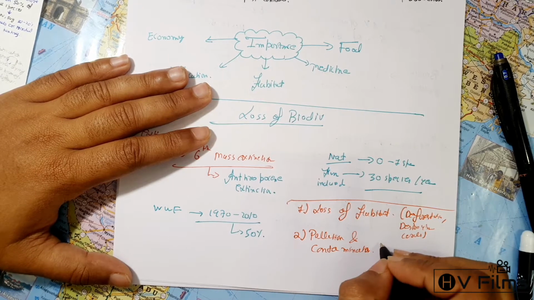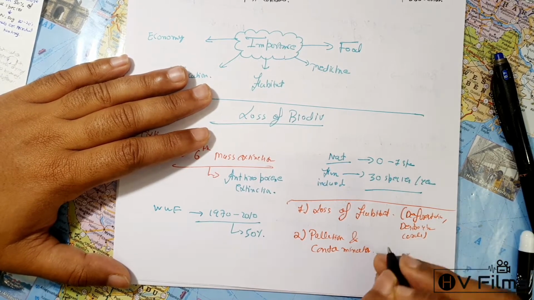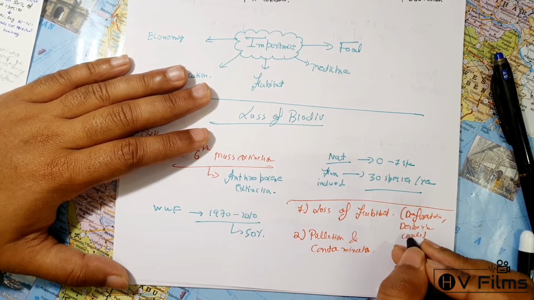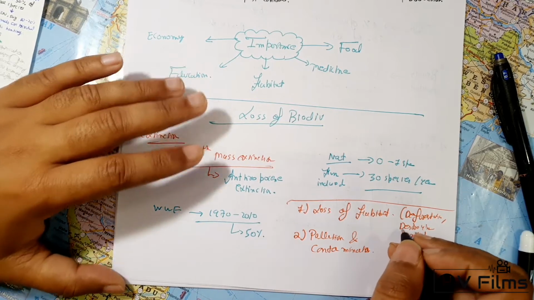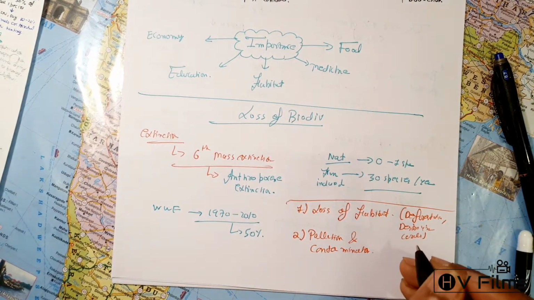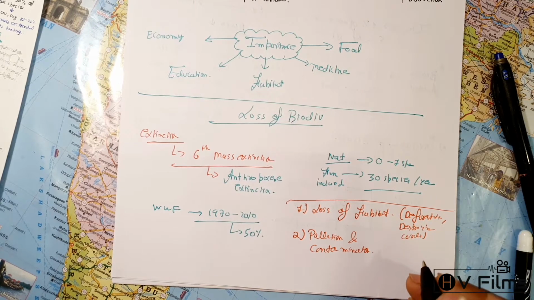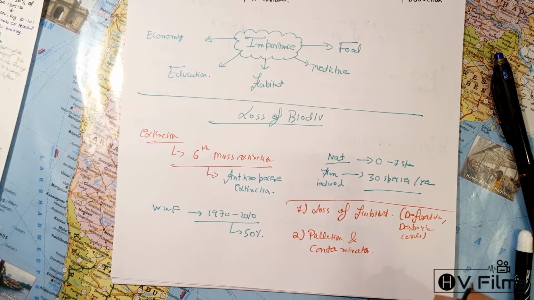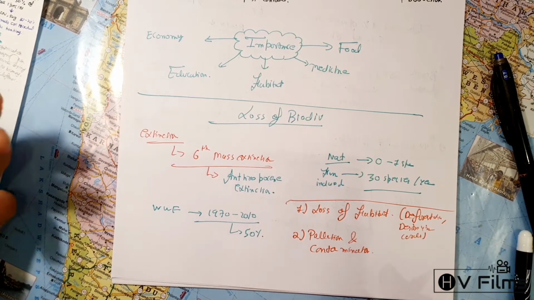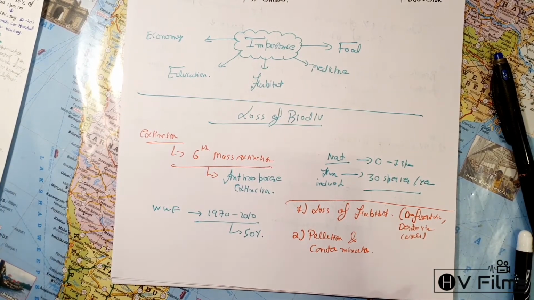Pollution and contamination come in, like eutrophication, and biomagnification is there. You must have heard about the vultures. In the Punjab region, they used to throw diclofenac, when the dead bodies die. The vultures feed on the dead organic matter. So when cattle consume diclofenac, it is in their body, and when the vultures consume that dead meat, they die because of the high level of chemicals in their body. That's biomagnification.